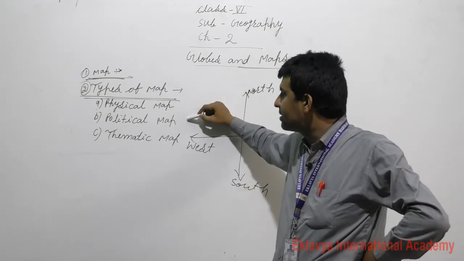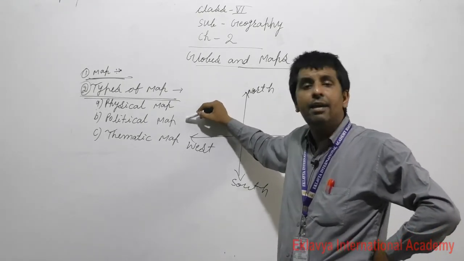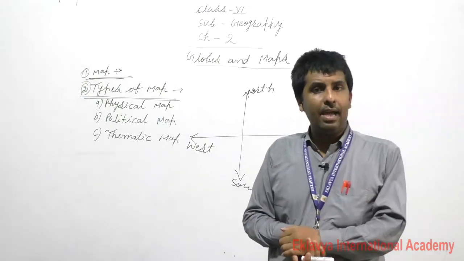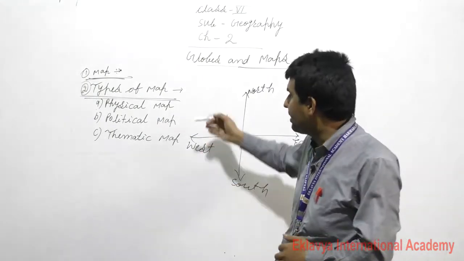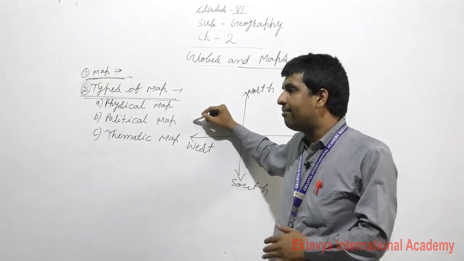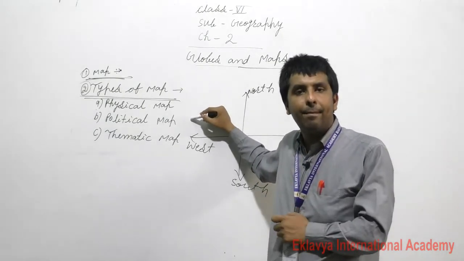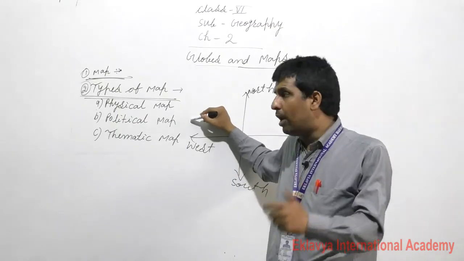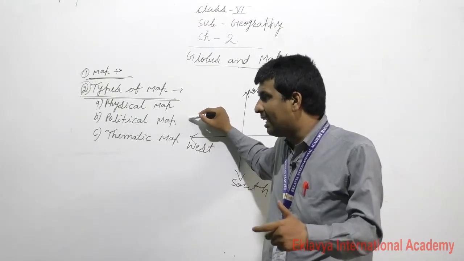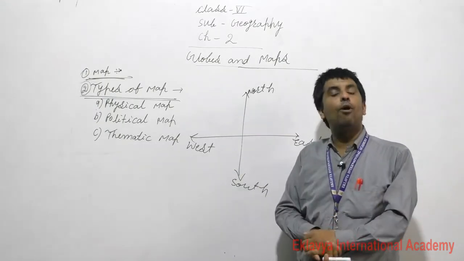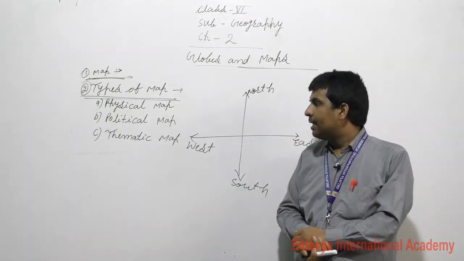And second is political map. If you want to know the boundaries of every country, then you require a political map. I hope that if you want to know about any boundaries of the country, you have to take the help of political map.